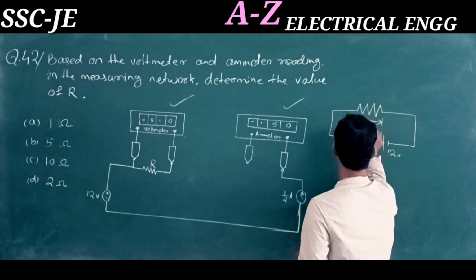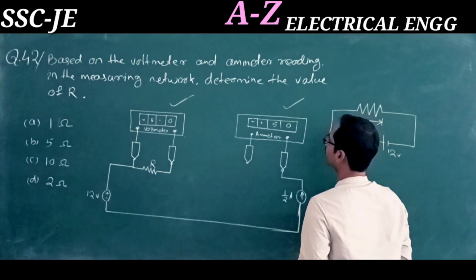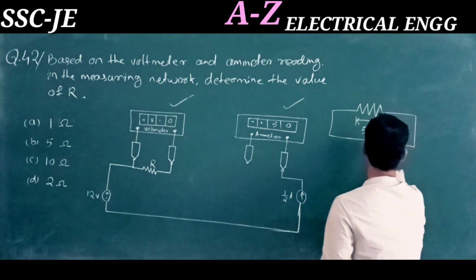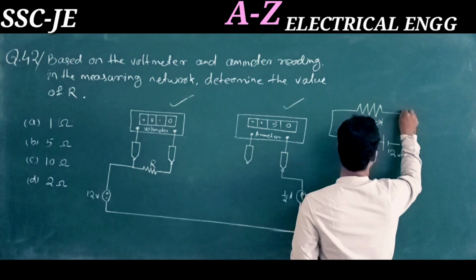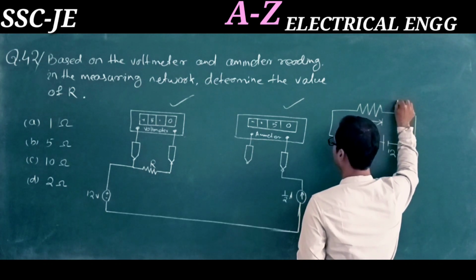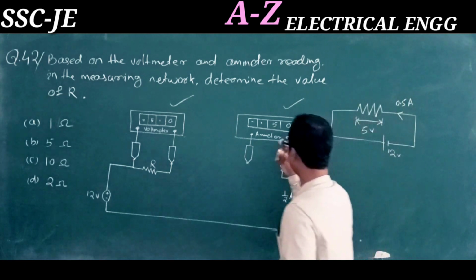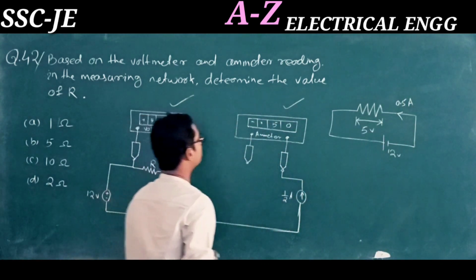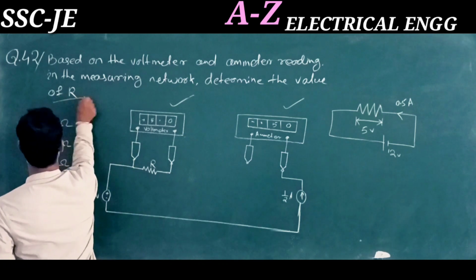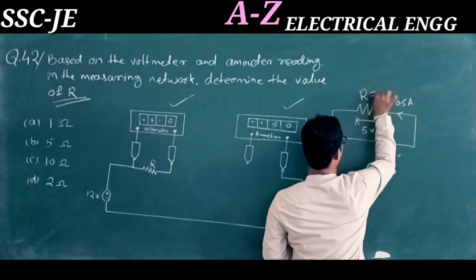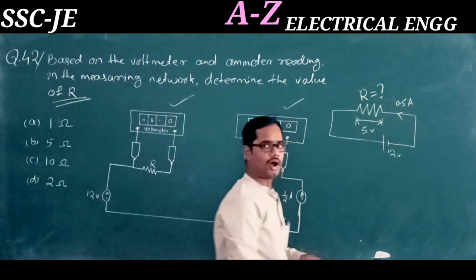Here the voltage is 5 volt and the current is minus 0.5 ampere, minus meaning the direction is opposite. The question is to find the value of R.